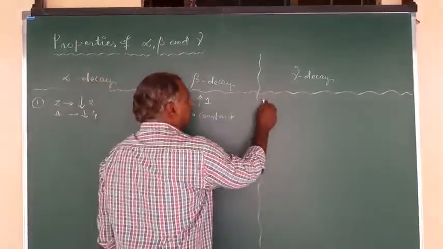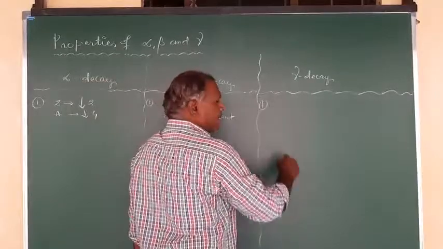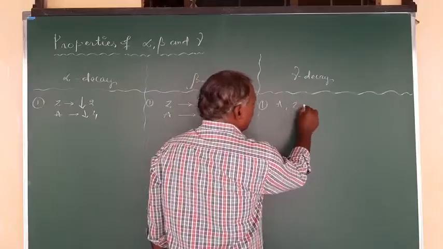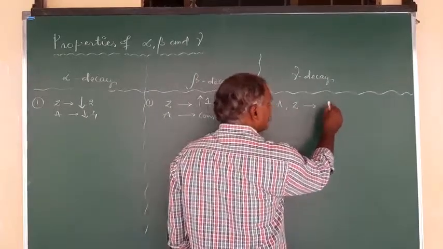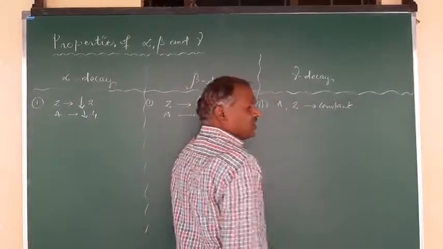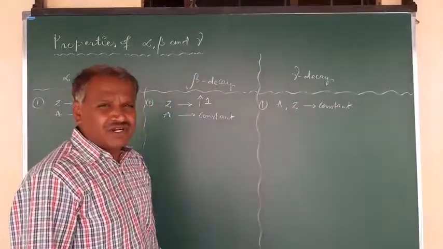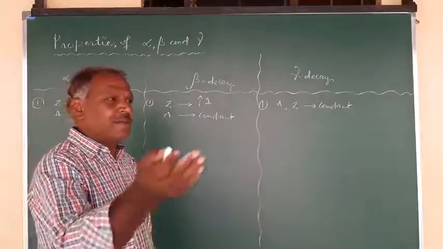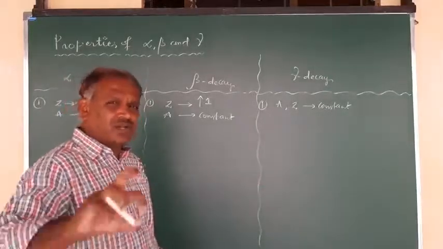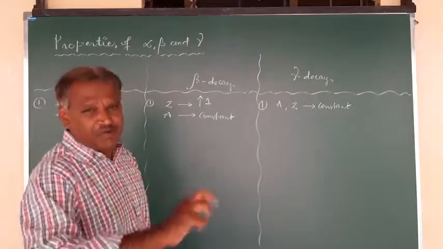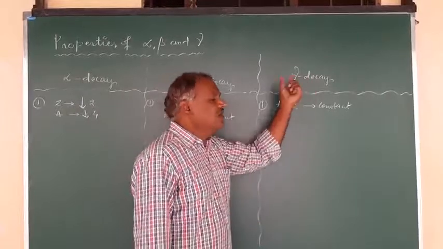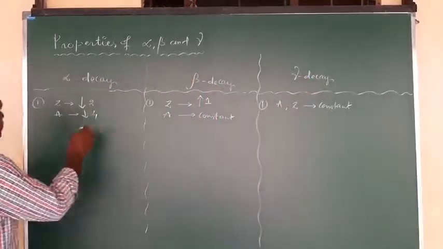And what about gamma decay? In gamma decay, both A and Z do not change and remain constant. But what change is observed? There is a decrease in the energy of the daughter nucleus compared to the parent nucleus. Both the atomic number and mass number are the same, but the difference is that they have different radioactive properties, and this type of decay is called gamma decay. Okay, that is the first property you can write.